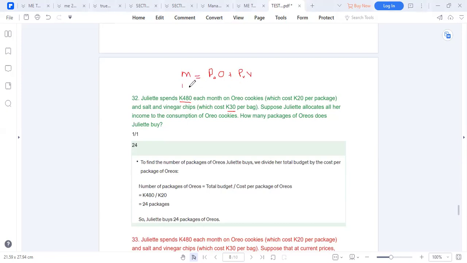So we have 480, which is the income. The price of Oreo cookies is 20 kwacha, so 20 Oreo, plus vinegar, which costs 30, so 30 V.